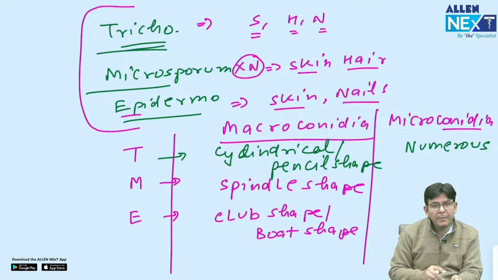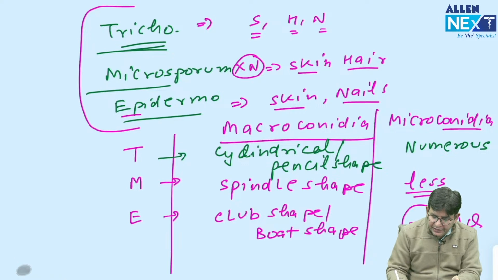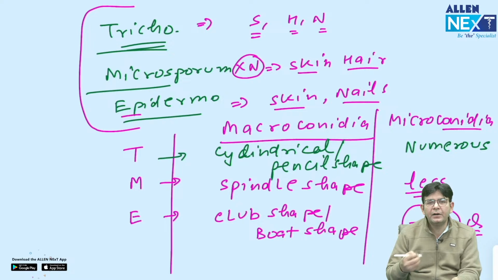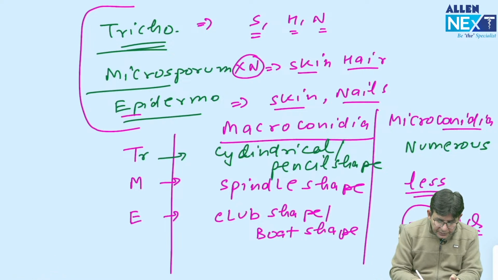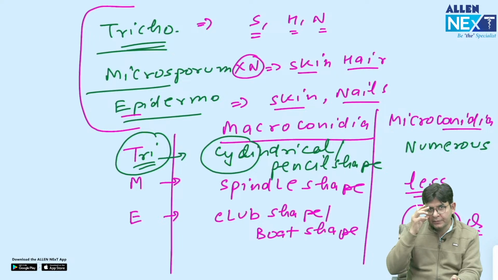So this is the macroconidia part, whereas in the Microsporum the microconidia are less, and absent microconidia is a feature of Epidermophyton. And how to remember them in the exam? Trichophyton, remember like this, tricycle.